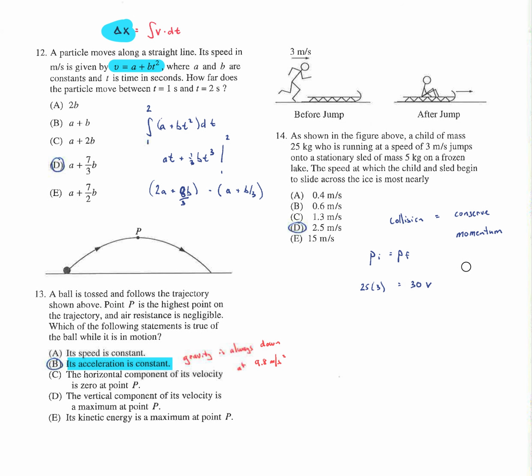This is just a collision, right? This is you jumping on a sled, and then afterwards, classic collision, which means we conserve momentum. So P1 equals P2, and just plug in the numbers.